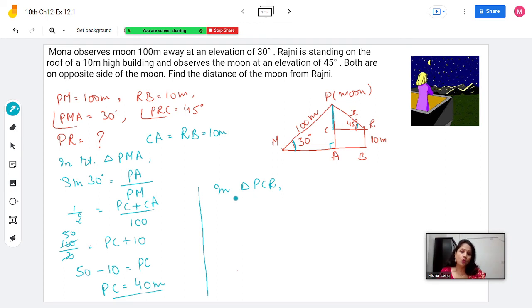So again, what am I going to apply? Sine 45. This is equal to perpendicular upon hypotenuse, so PC upon PR. And what is the value of sine 45? Yes, it is 1/√2. PC is 40, which we have already found, divided by PR, x; we have to find PR. Cross multiply. So x is equal to 40√2 meters. So this is our final answer.